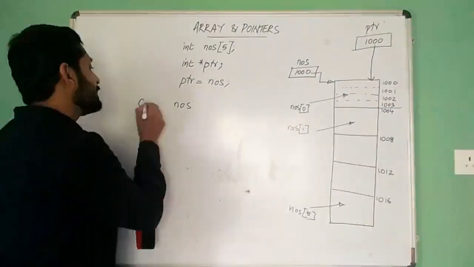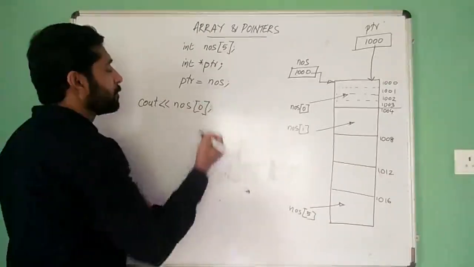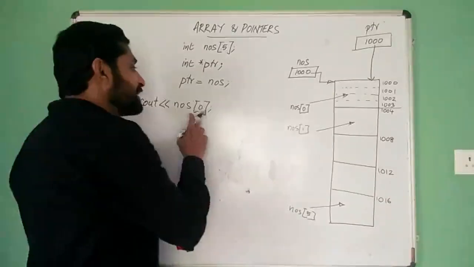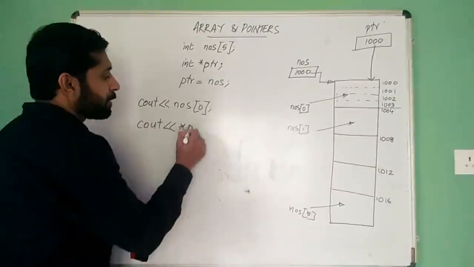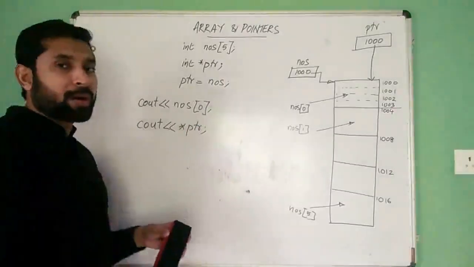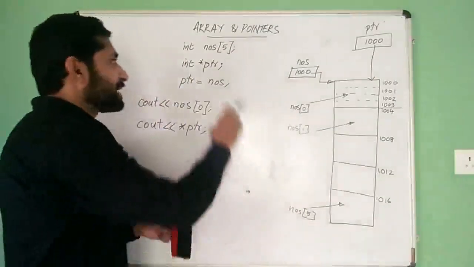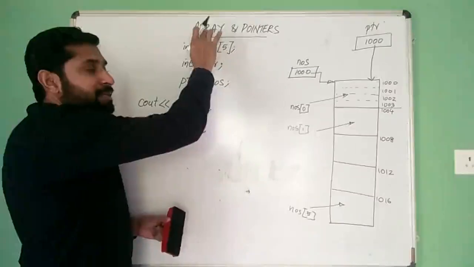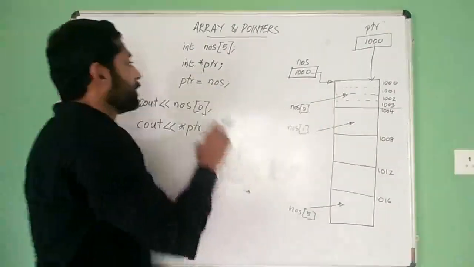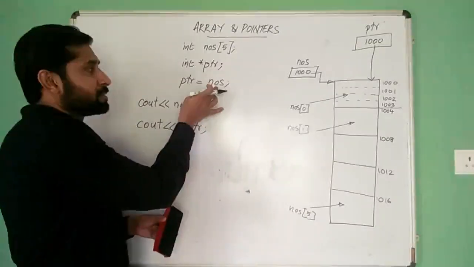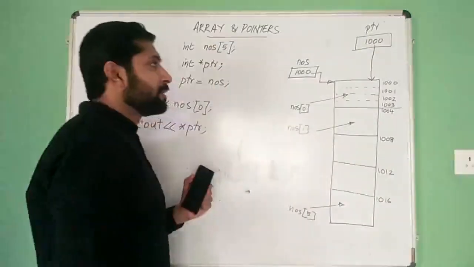Cout NOS of 0 is equivalent to Cout star ptr. Why? ptr is a pointer. We have seen the array name itself is a pointer. It contains the base address of this array. And now we assigned this NOS to the ptr. Then what happens? ptr will hold this 1000.